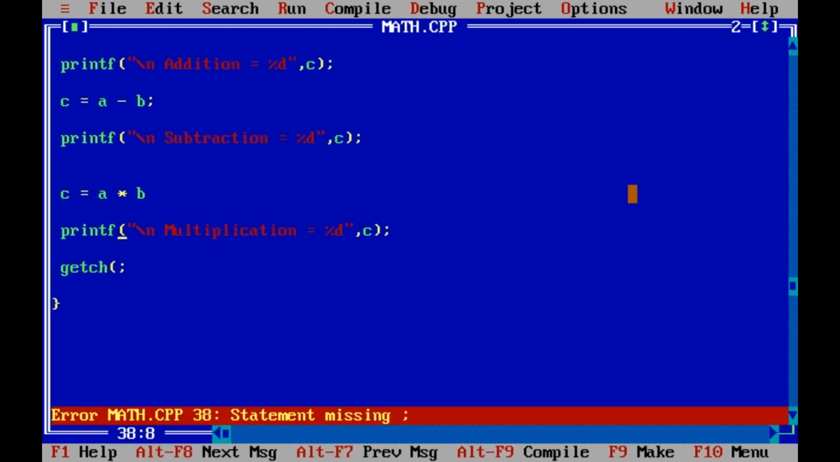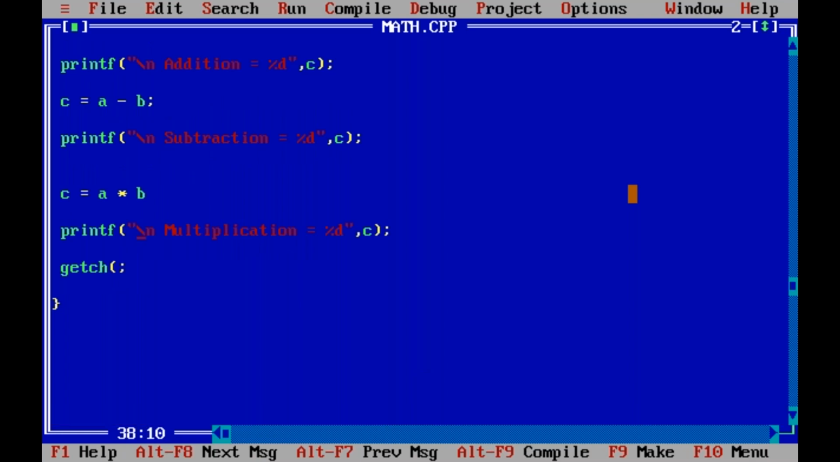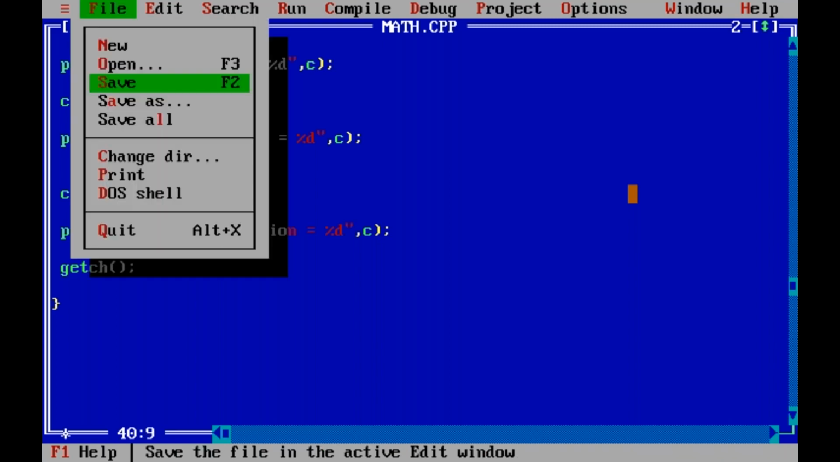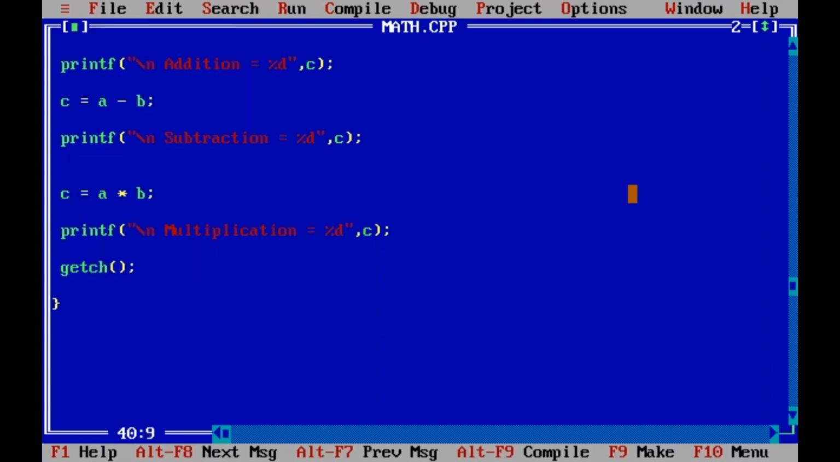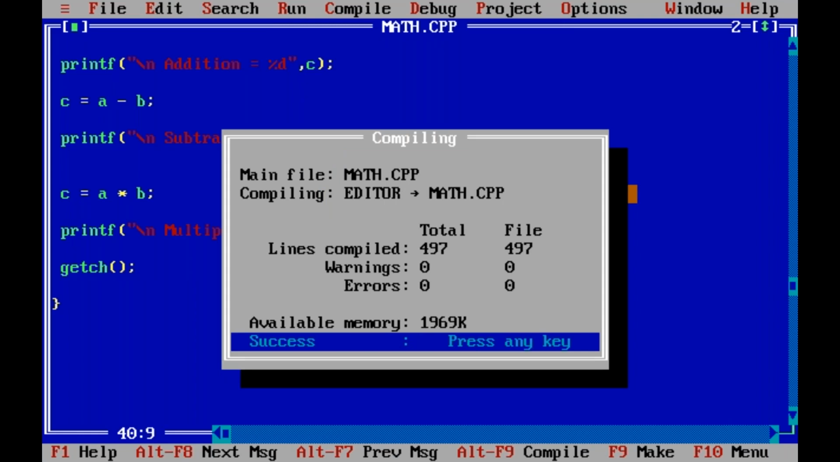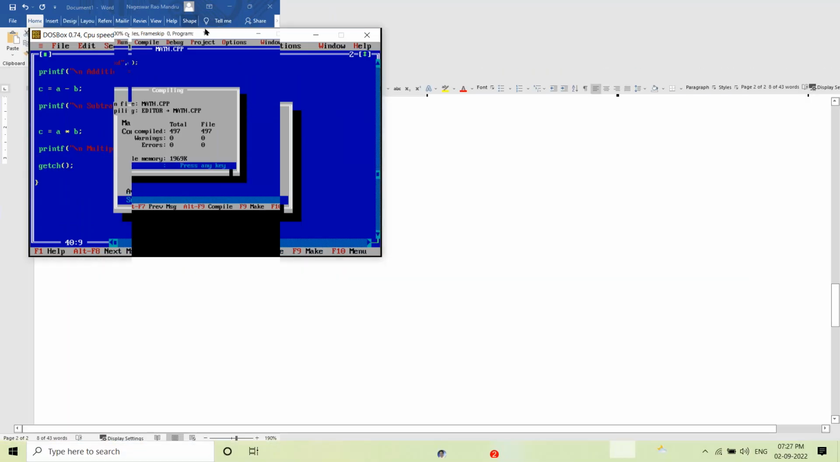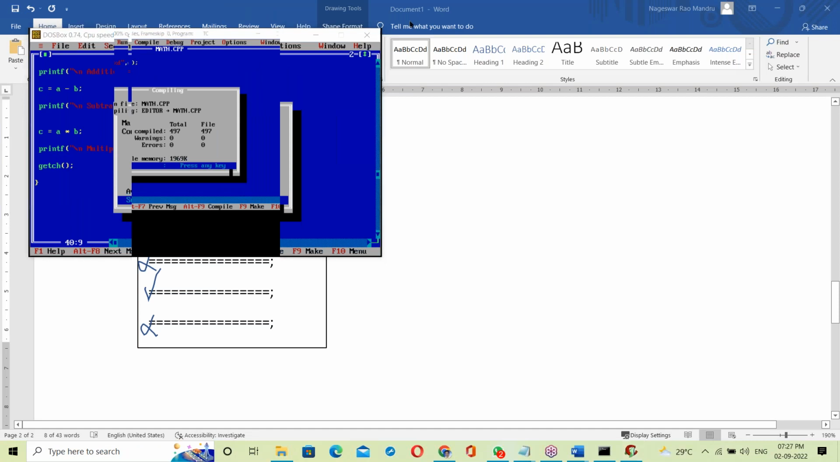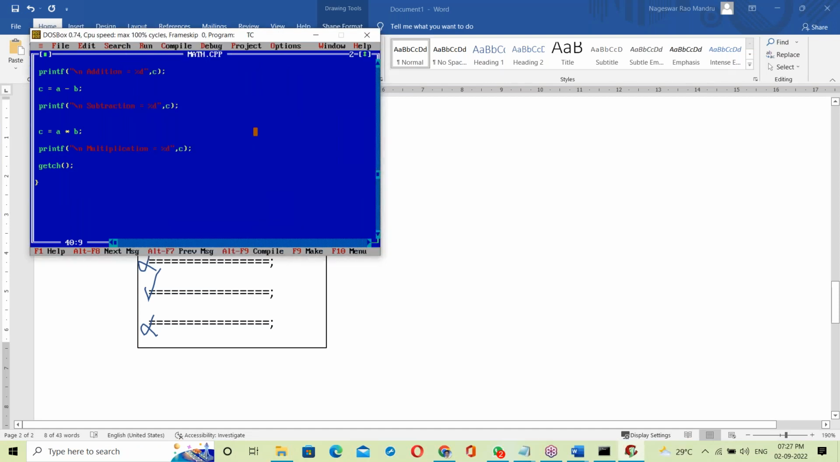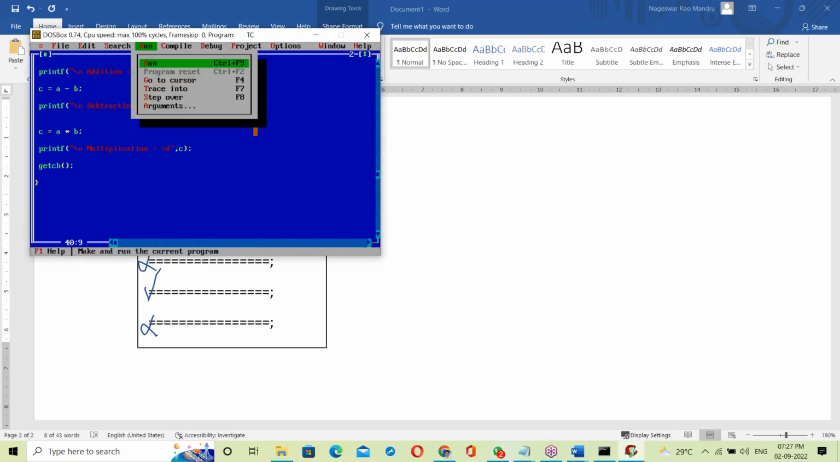So the statement: here a semicolon is missing, and next here a bracket is missing. Now again save it after modifying. Now compile. No error. Successfully completed. If there is no error, what is the next step? Now run it.